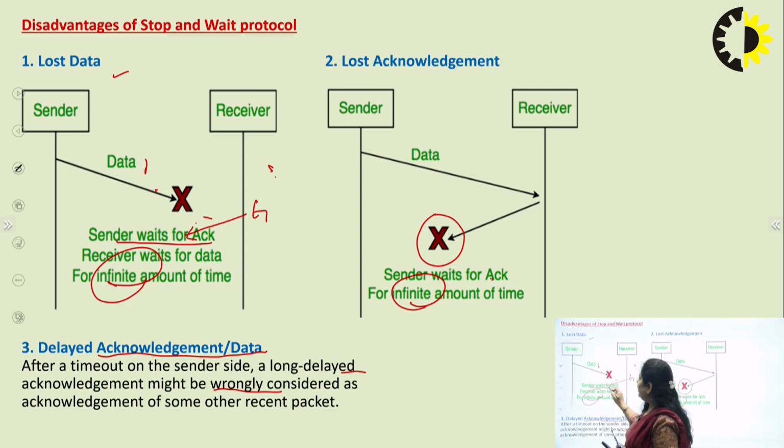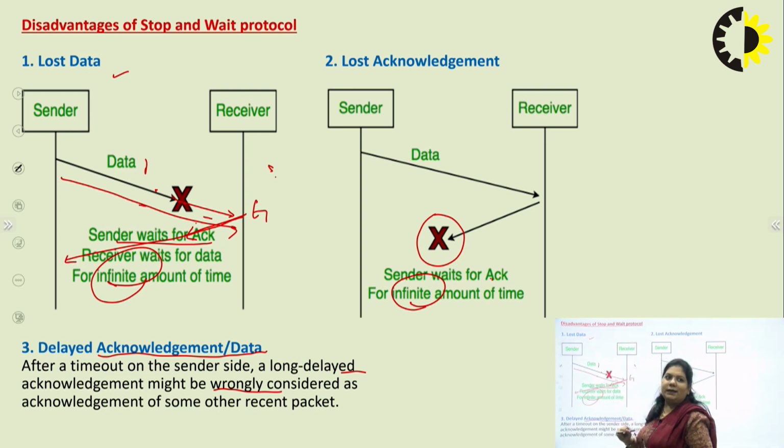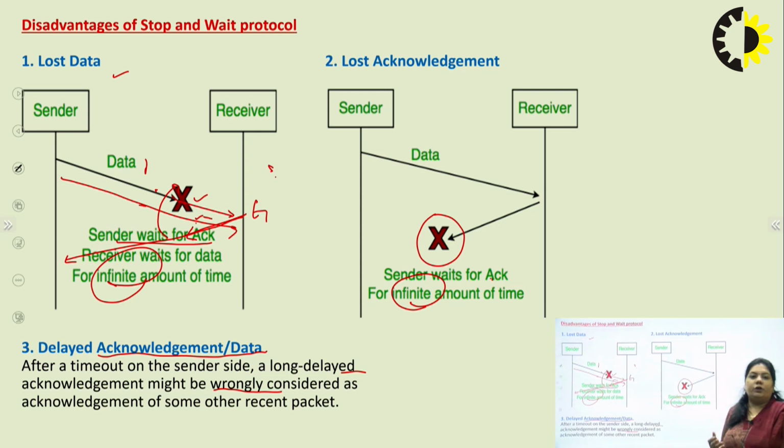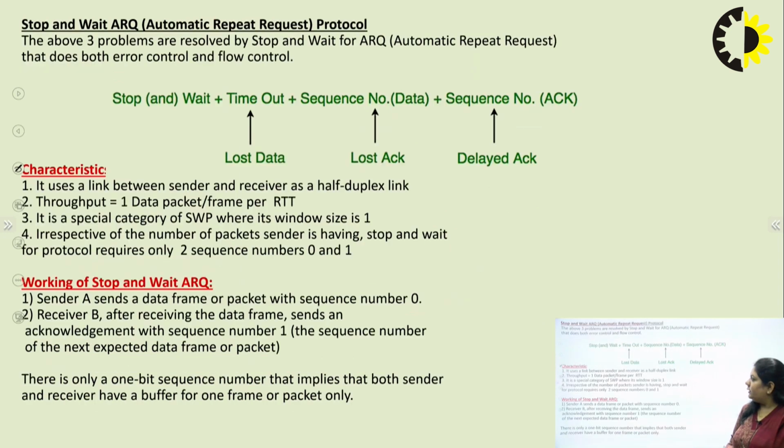Receiver sends the acknowledgement. Meanwhile, the sender is waiting for the acknowledgement. It could not get the acknowledgement, so it again sends the data, and the receiver already sent the acknowledgement for the previous packet. It assumes it is for the next data packet. So here the data packet is different, but the acknowledgement is for this one. This could be a delayed acknowledgement, which could be wrongly interpreted as some other data's acknowledgement.